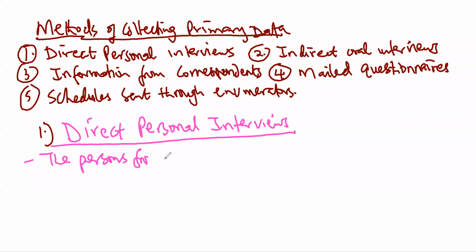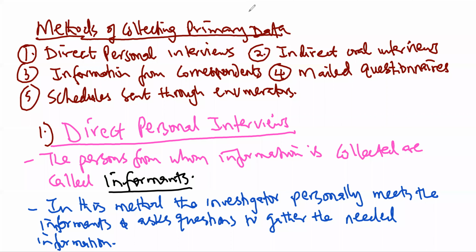The persons from whom the information is being collected are called informants. In this method, the investigator meets the informants face to face, a one-on-one meeting.